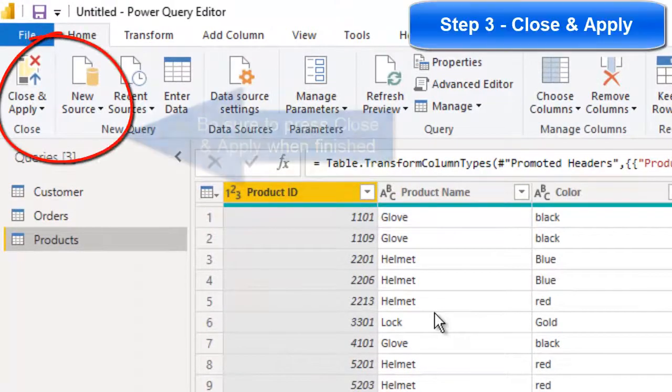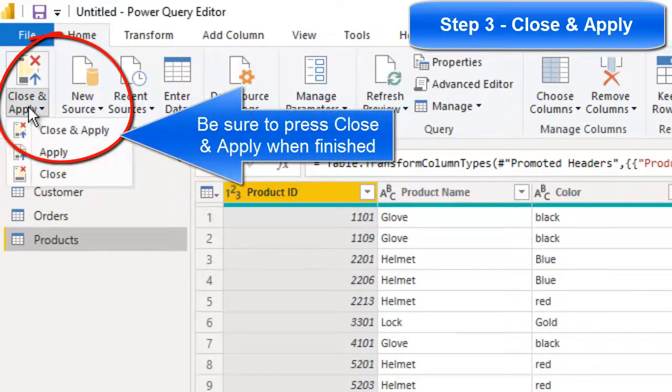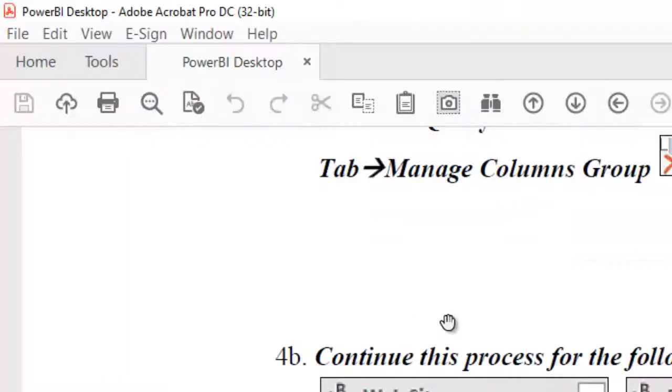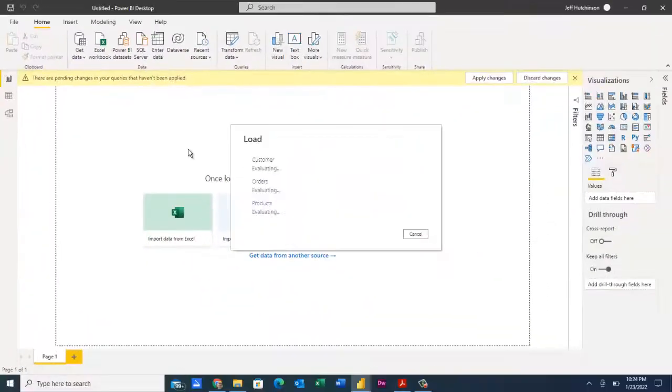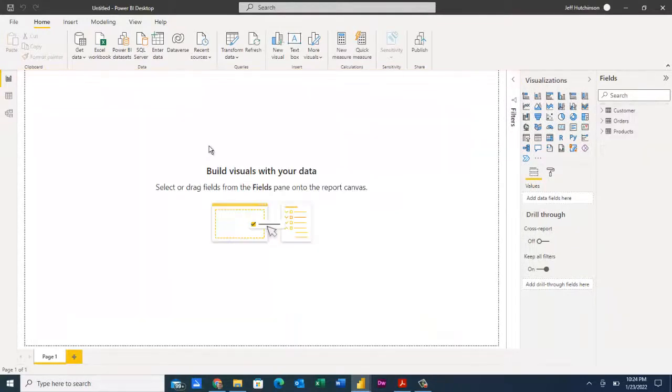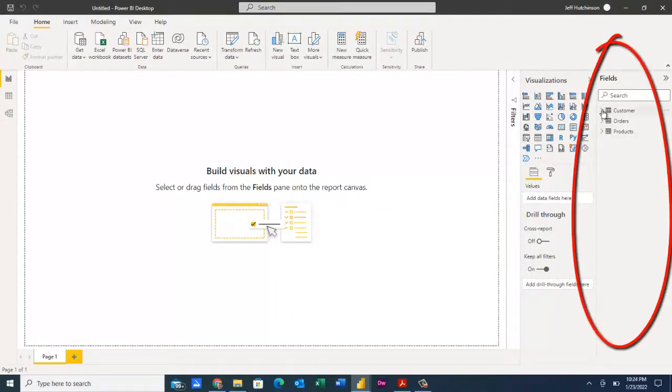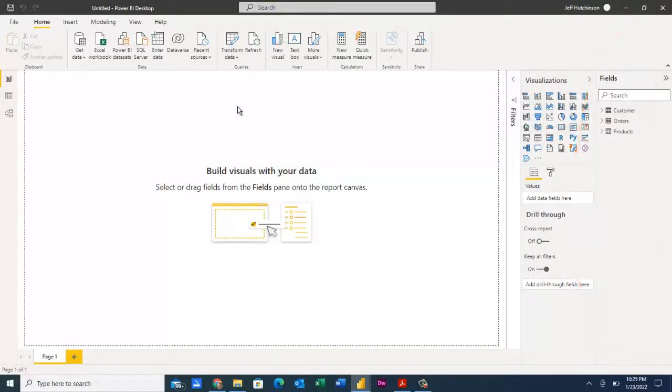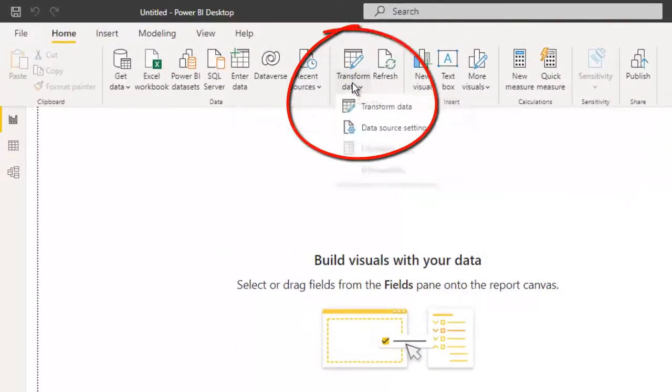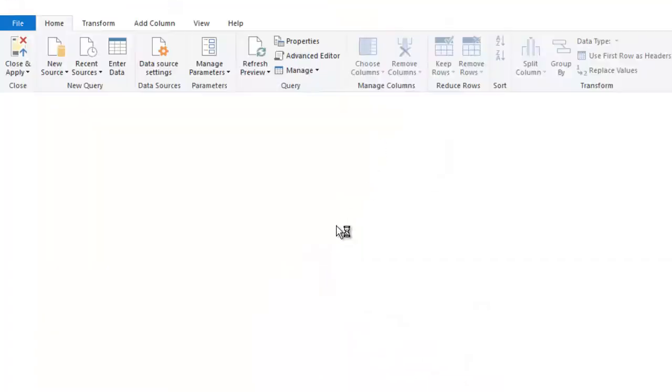Now, once we're done with this, we simply come up and say close and apply, and that will actually close off the query editor and apply the information to the Power BI desktop tool. And once it applies it, you can see our fields are going to get loaded on the right side. Now, if we need to go back and make some additional changes in the query editor, we would simply choose transform data.